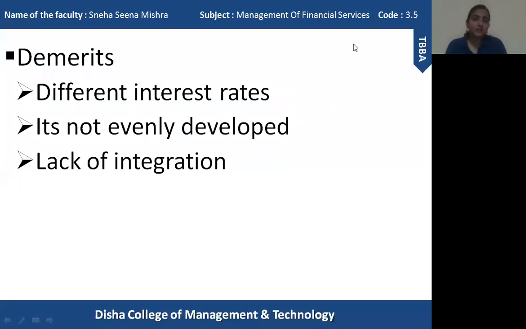So the next demerit, as you can see, is that it is not evenly developed. Now, in the merits you have seen that this call loan is usually taken by the brokers and dealers who are involved in stock exchange, who purchase shares and sell shares on behalf of their customers and all that.